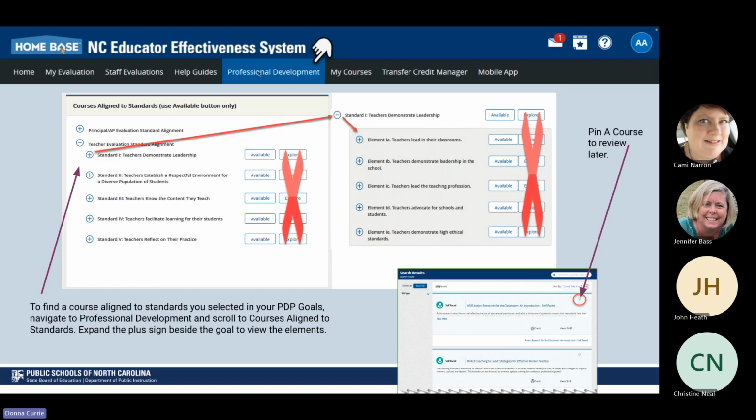But that is when you are in the professional development tab. There's multiple ways to search. Once you are in there, you can search by keywords. If you have the course number,